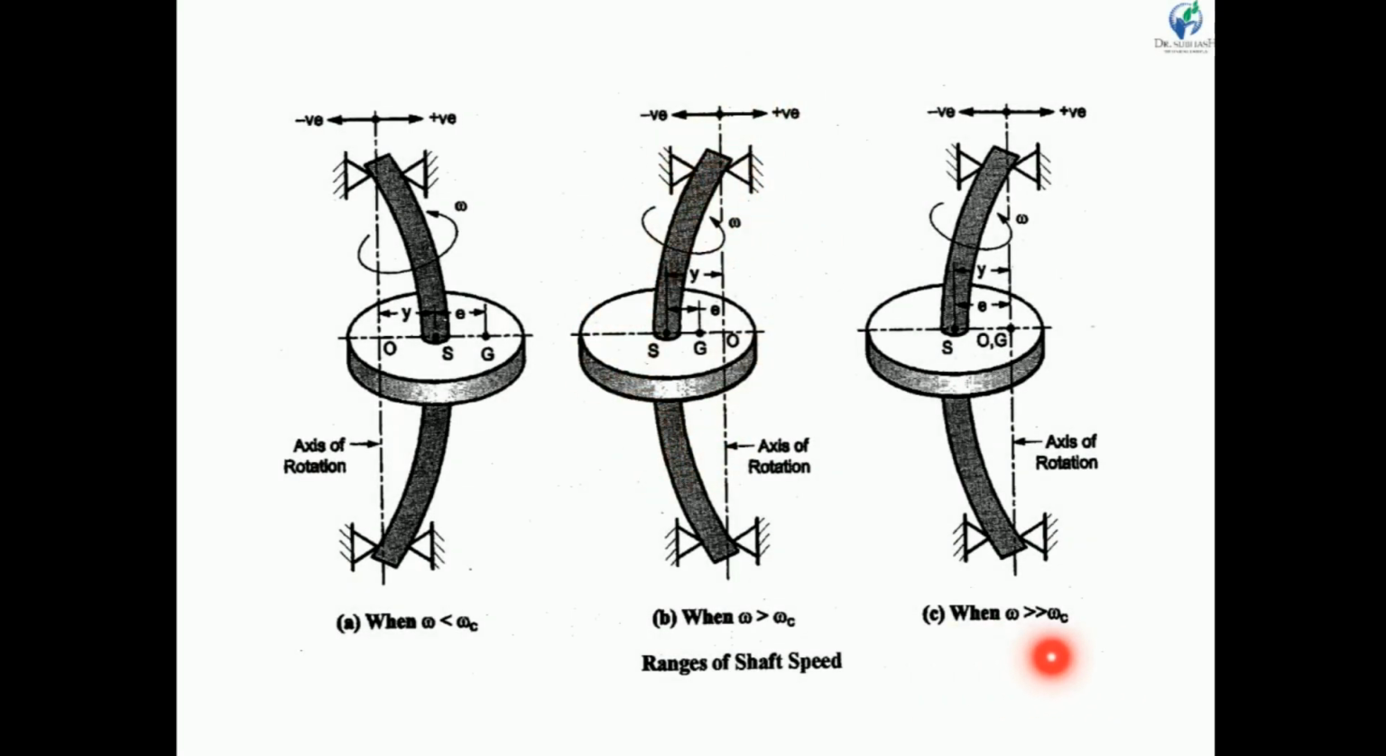And the third condition: when omega is very much larger than the critical speed, then in this case there is a possibility that the CG will remain on the neutral axis, or we can say that the CG of the rotor tries to remain on the neutral axis of the shaft. This condition is a safe condition, for example for the rotor of a turbine.